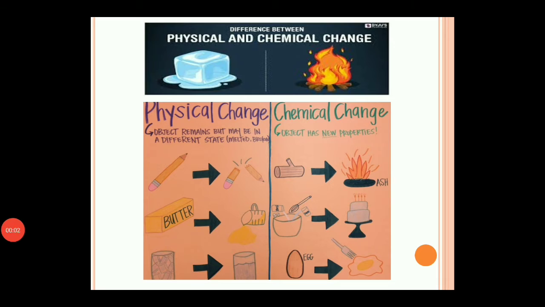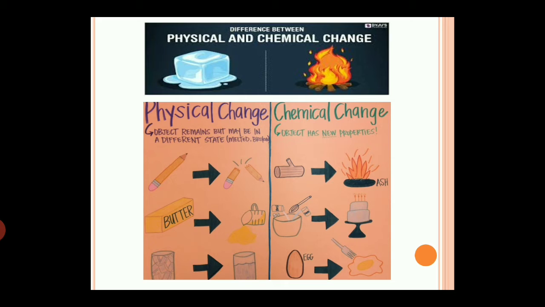Now, what are the differences between physical and chemical changes? When a substance undergoes a physical change, its composition remains the same despite its molecules being rearranged. Here you can see that when I break a pencil and rejoin it, it will work as it did when it was joined. When a substance undergoes a chemical change, its molecular composition is changed entirely. Thus, chemical changes involve the formation of a new substance. When I burn a wood log, ash will be formed and it is irreversible.